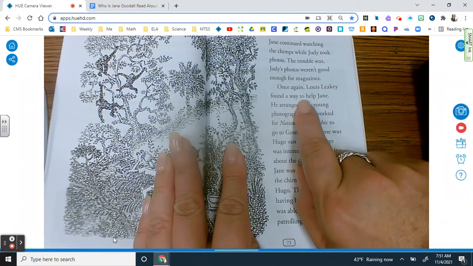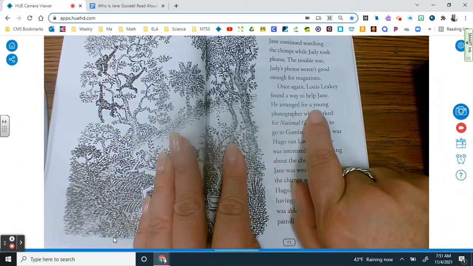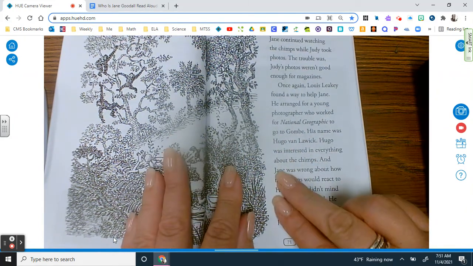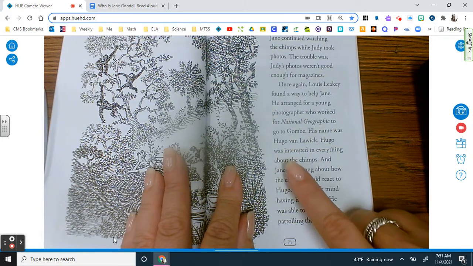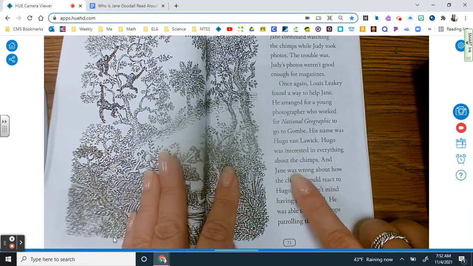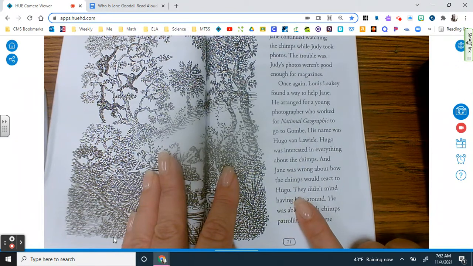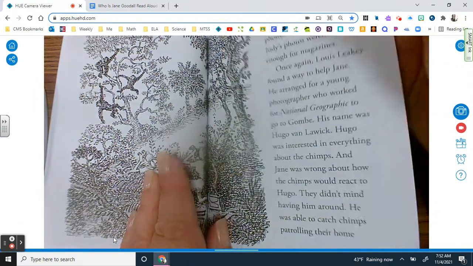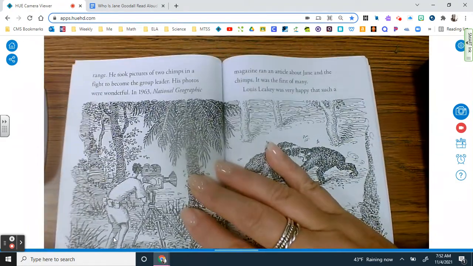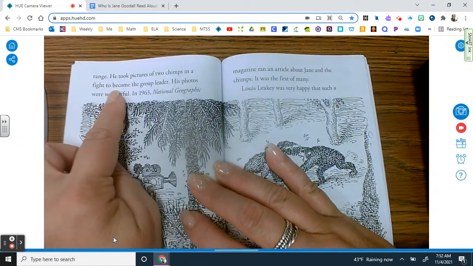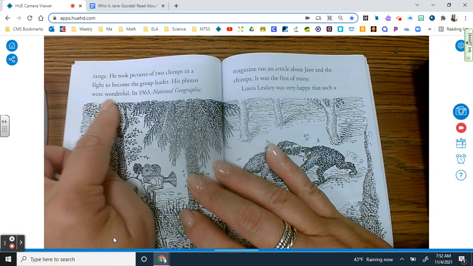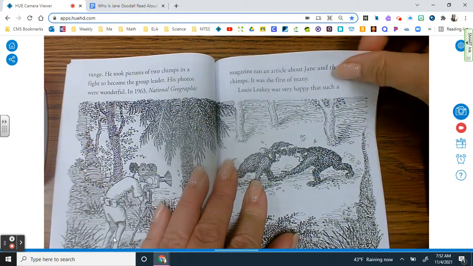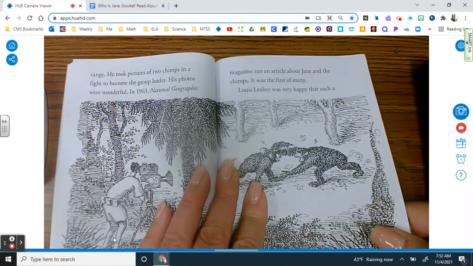Once again, Louis Leakey found a way to help Jane. He arranged for a young photographer who worked for National Geographic to go to Gombe. His name was Hugo van Lawick. Hugo was interested in everything about the chimps, and Jane was wrong about how the chimps would react to him. They didn't mind having him around. He was able to catch chimps patrolling their home range. He took pictures of two chimps in a fight to become the group leader. His photos were wonderful. In 1965, National Geographic ran an article about Jane and the chimps. It was the first of many.